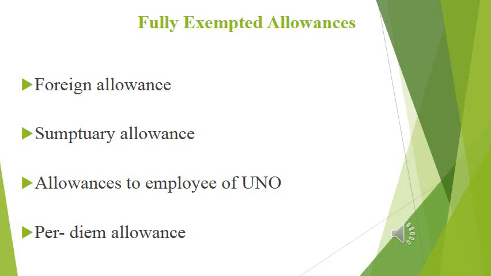Per diem allowance is fully tax free or exempted. So these are all the important four types of allowances which are fully tax free or exempted allowances.